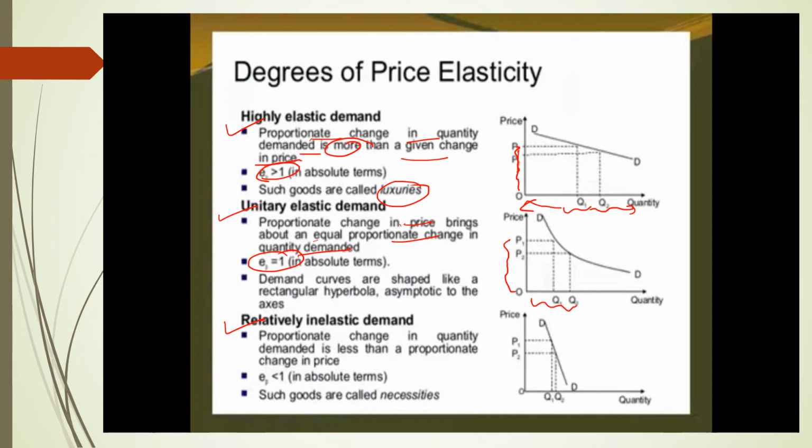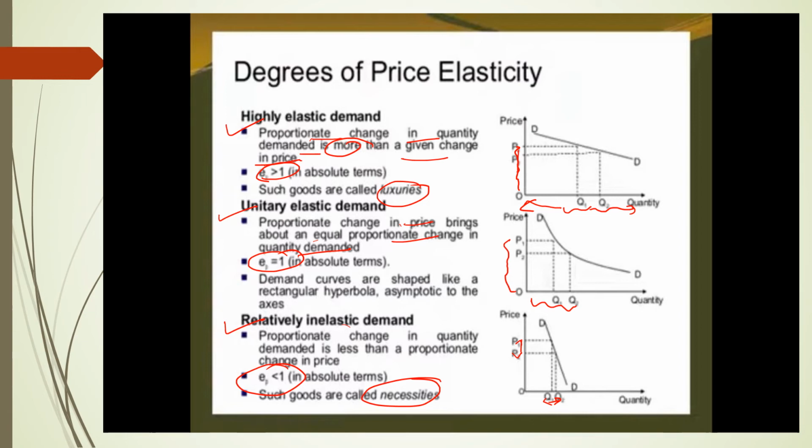Next we have the relatively inelastic demand. Now here the change in the price is greater than the change in the quantity demanded, and this takes place in the case of necessity goods. You can definitely see the gap in the price and the quantity in the diagram also. There is more gap in the price and less gap in the quantity demanded.